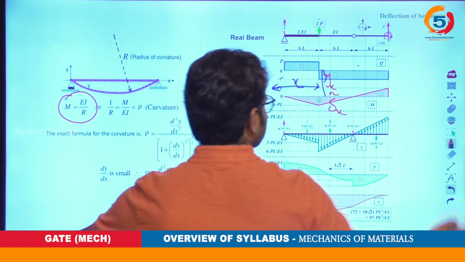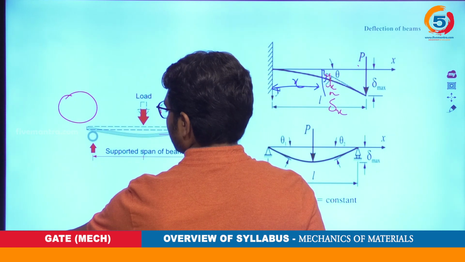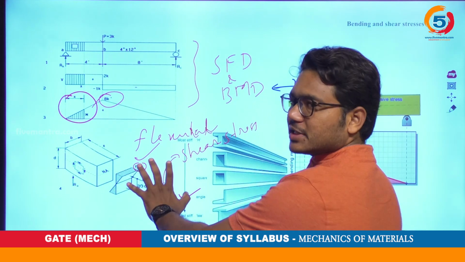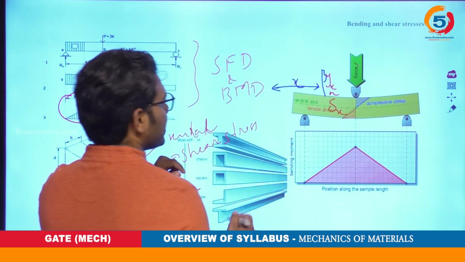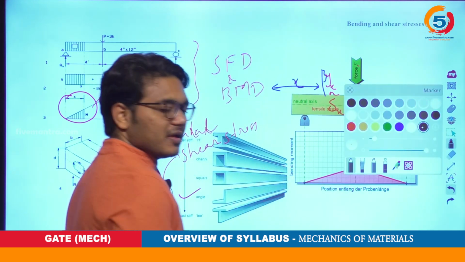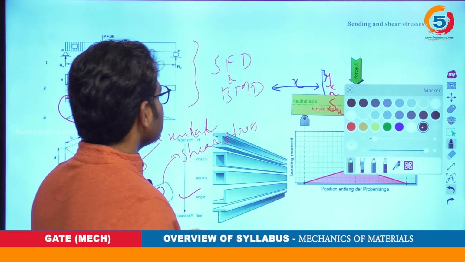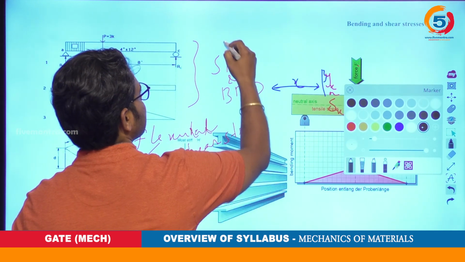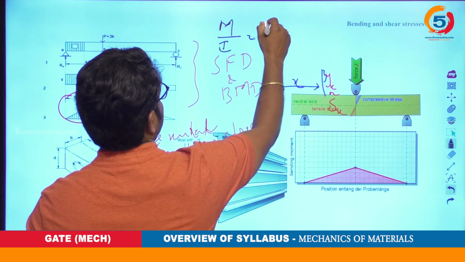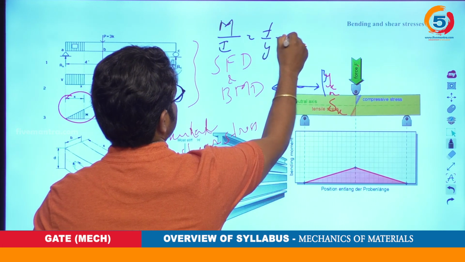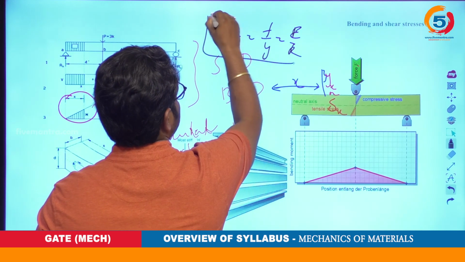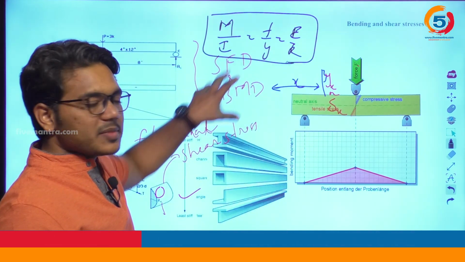This is obviously obtained from the analysis of bending. In our earlier topic on bending, this can be obtained using one particular equation called the bending equation, which is one of the important equations in strength of materials. You all know it: M by I is equal to f by y is equal to E by R. This is the bending equation, and it forms the basis for this.